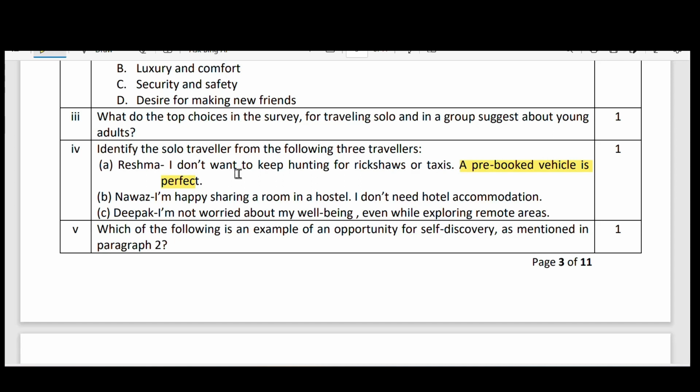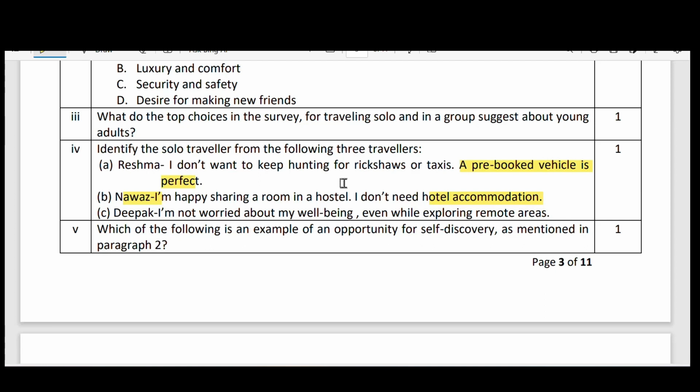Next, Nawaz. I am happy sharing a room in a hostel. I don't need hotel accommodation. Hotel accommodation is somewhat luxury. Hostel means shared or somewhat cheap cost, that is budget friendly. So most probably Nawaz is the answer, because happy to share a room in a hostel rather than hotel accommodation. That means he is not expecting any comfort or luxury.